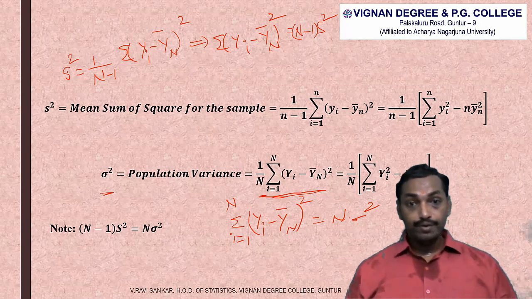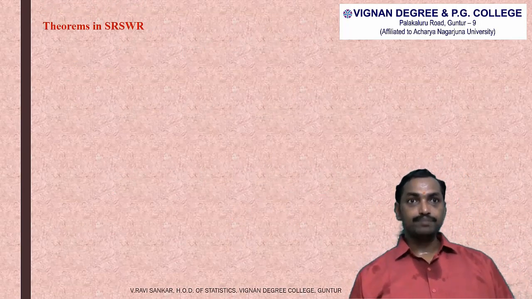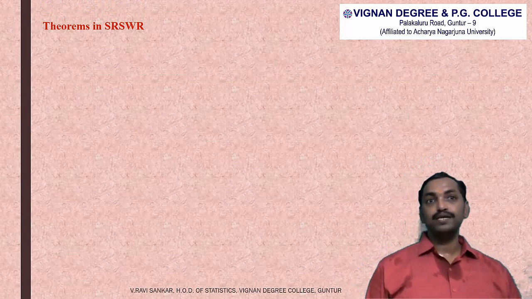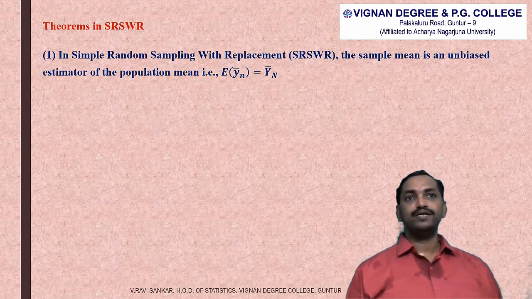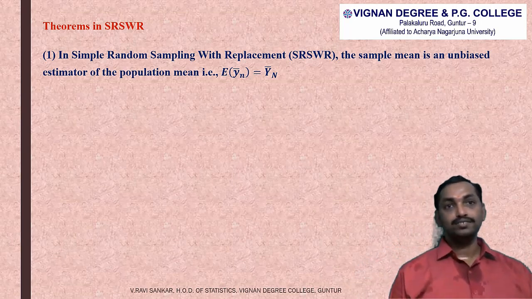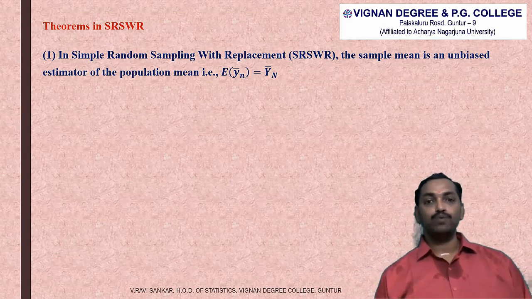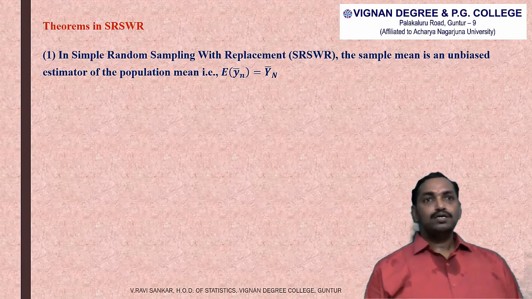And now we are going to derive theorems in simple random sampling with replacement. The first one is, in simple random sampling with replacement, the sample mean is an unbiased estimator of the population mean. That is, expected value of small yn bar is equal to capital Yn bar. We need to prove that. So proof.